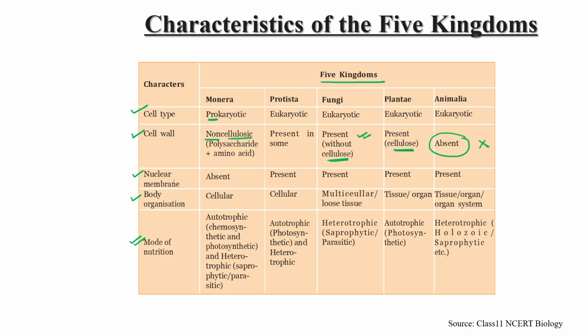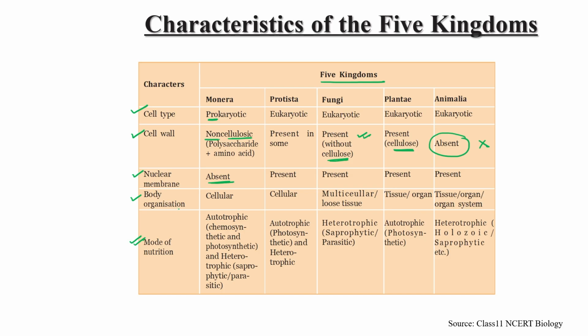The third character taken into consideration is the nuclear membrane. Monera are all cells of the prokaryotic type, meaning a primitive type of nucleus, so obviously they do not have a nuclear membrane. Nuclear membrane is absent in Monera, while all the others have an intact nucleus, meaning the nuclear membrane is present.